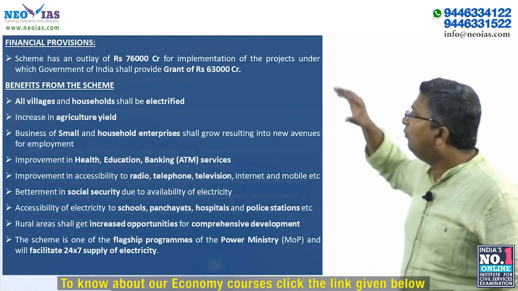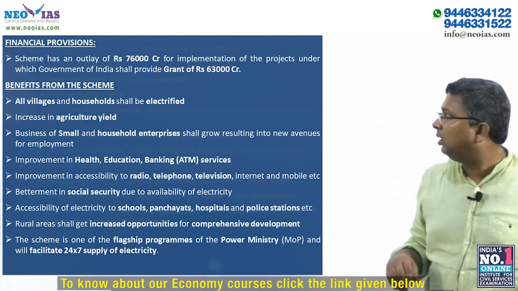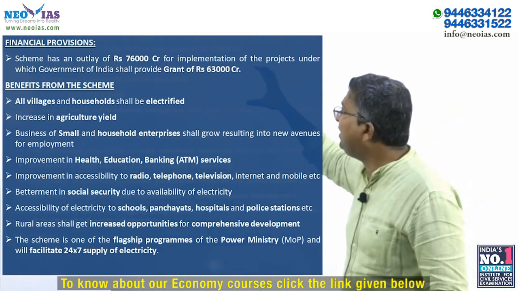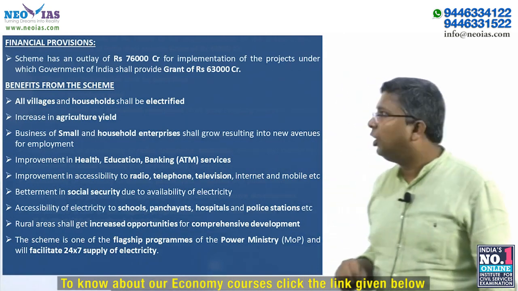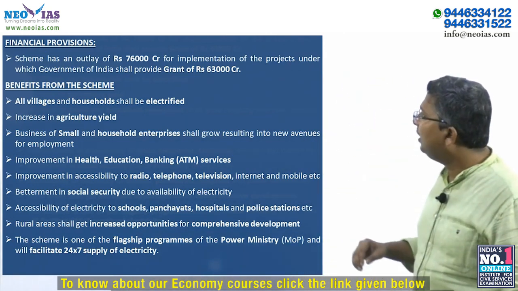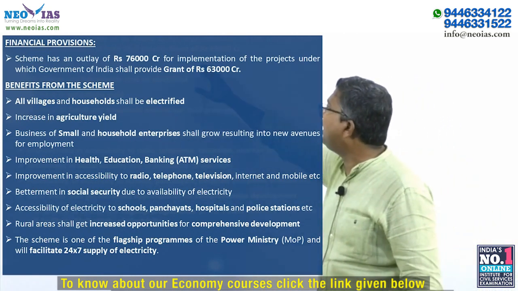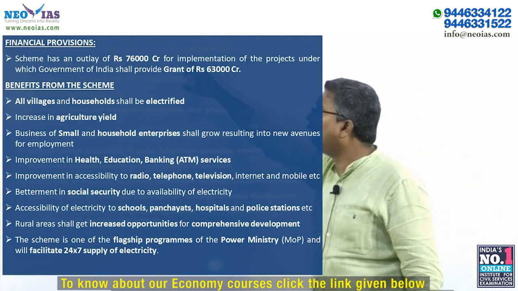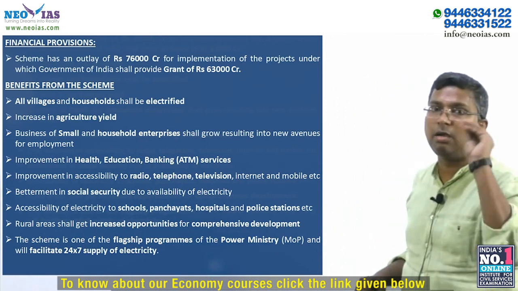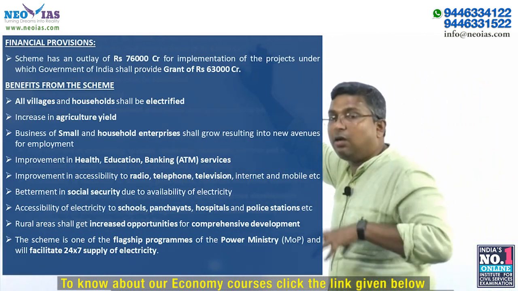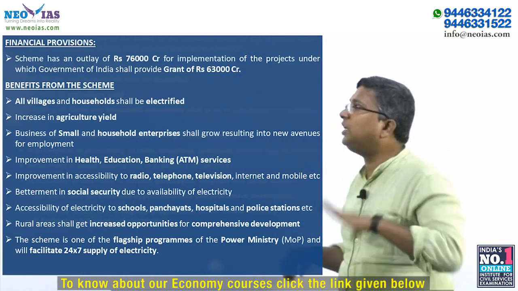Now, what is the financial provision of this scheme? So the government has given an outlay of 76,000 crore for implementing this scheme, and out of this 76,000 crore, the government will give a grant of 63,000 crore. Note the word grant, not loan. So the government is giving very much importance to rural electrification.